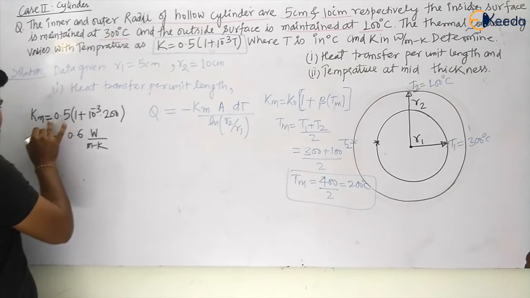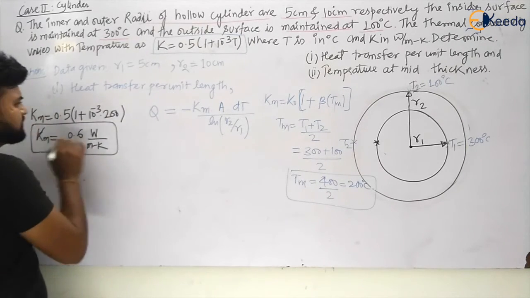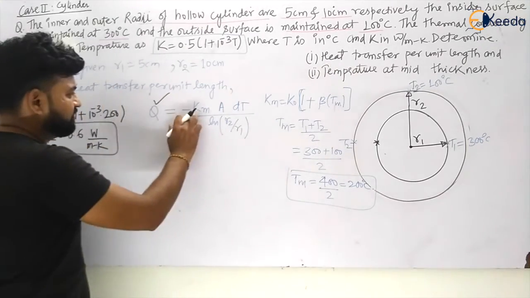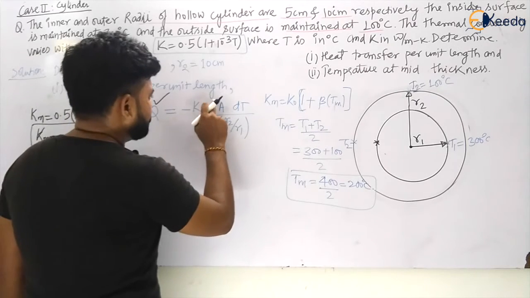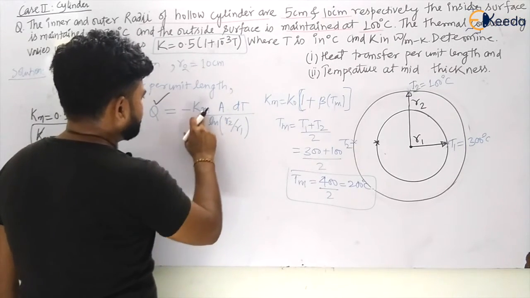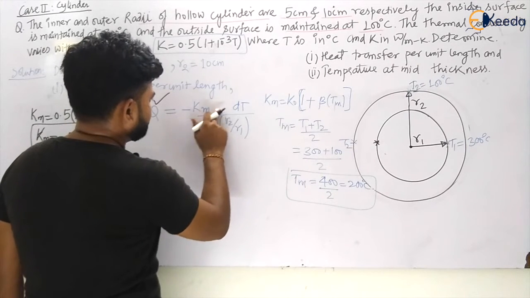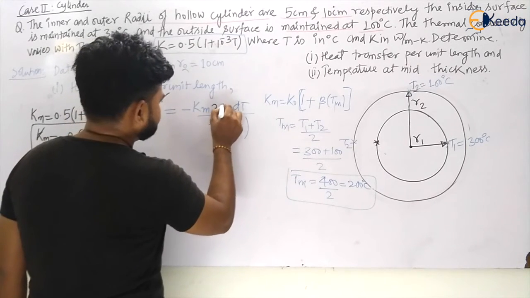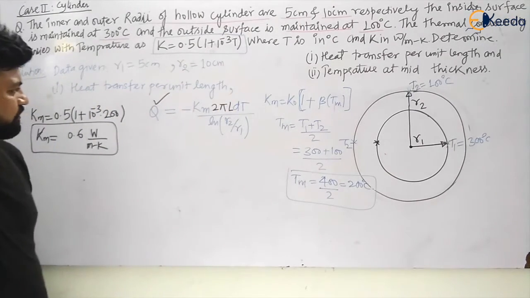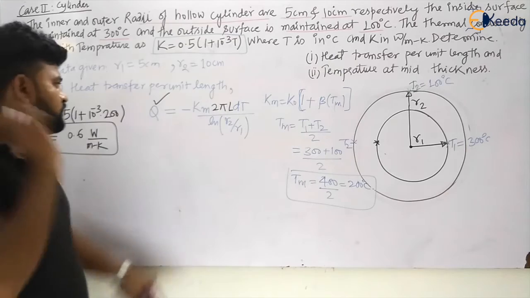So now we know the value of Km. Now we can simply calculate the rate of heat transfer, because Km we know and the area we know. What will be the area? So Km into 2 pi L. The area will not be there separately, it will be 2 pi L. We have not taken area because R2 is already coming here.